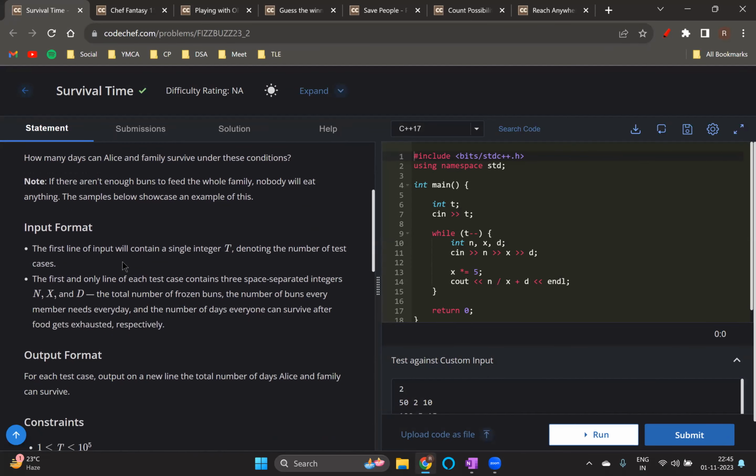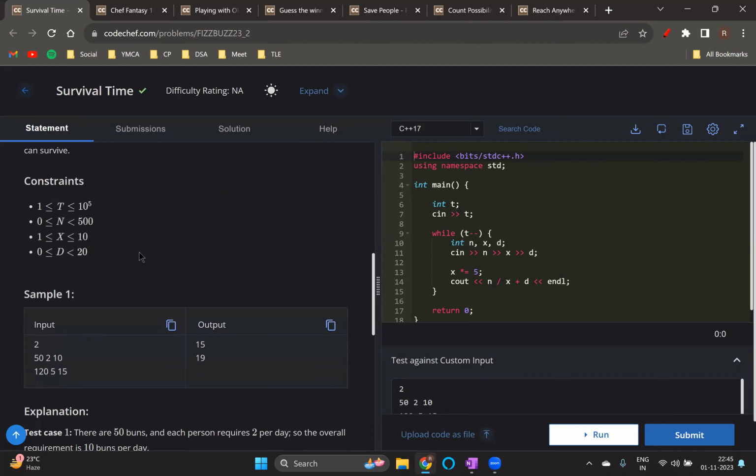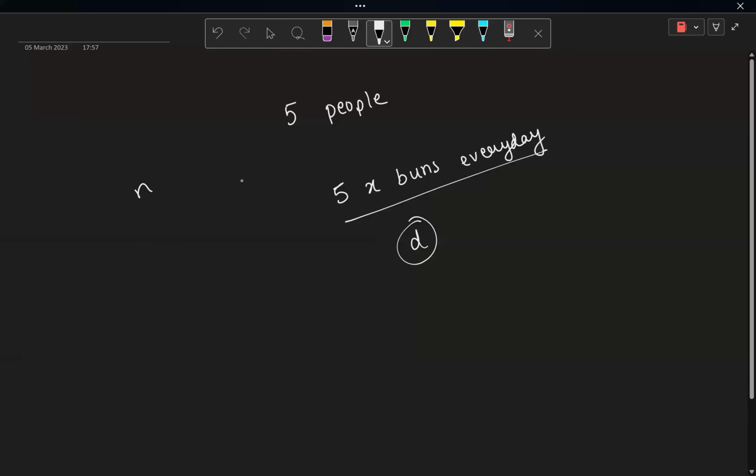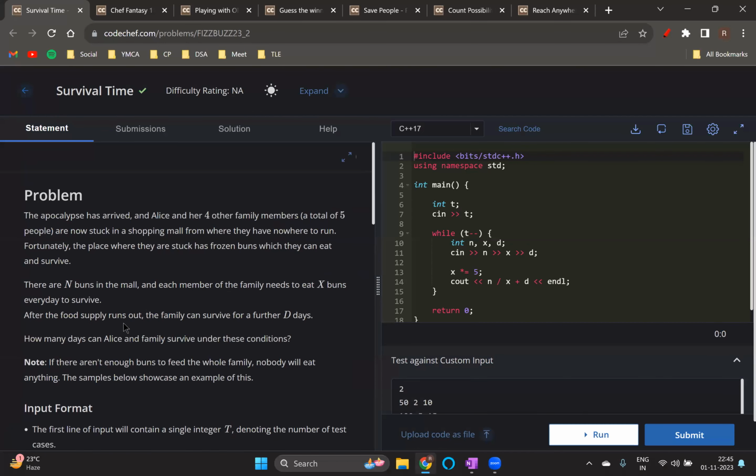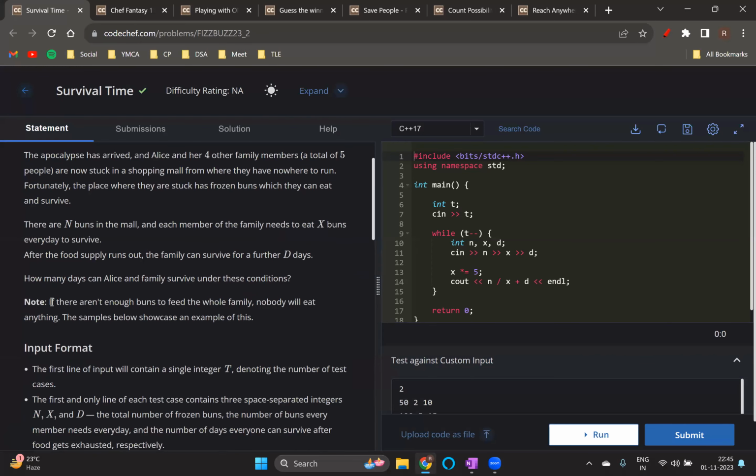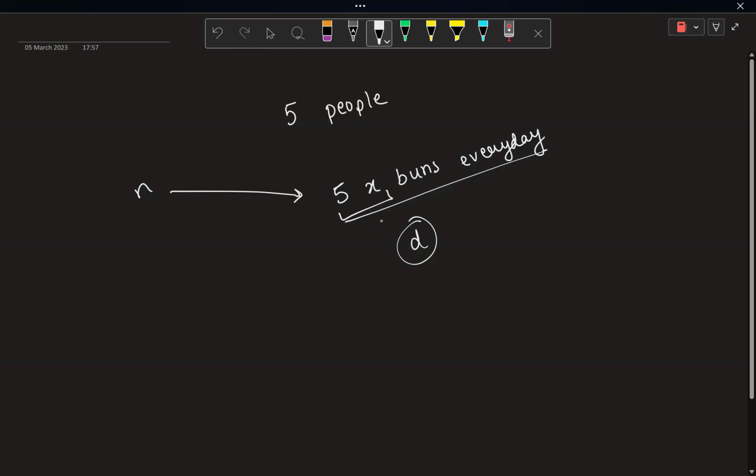So in this problem as well, it is pretty simple that you are being given N buns. Every day, you require 5X buns for survival of the family. And one more thing is being given: in case the buns are not enough for every member of the family, in that case, no one eats anything.